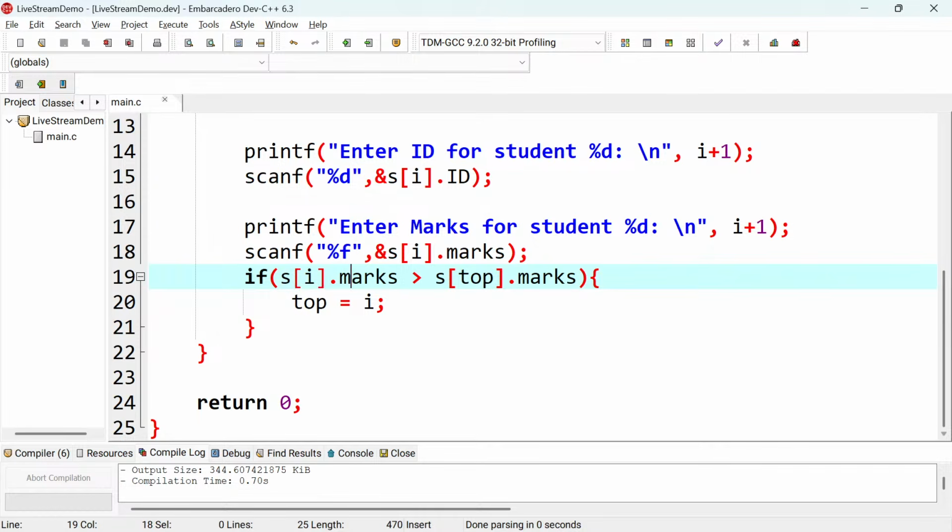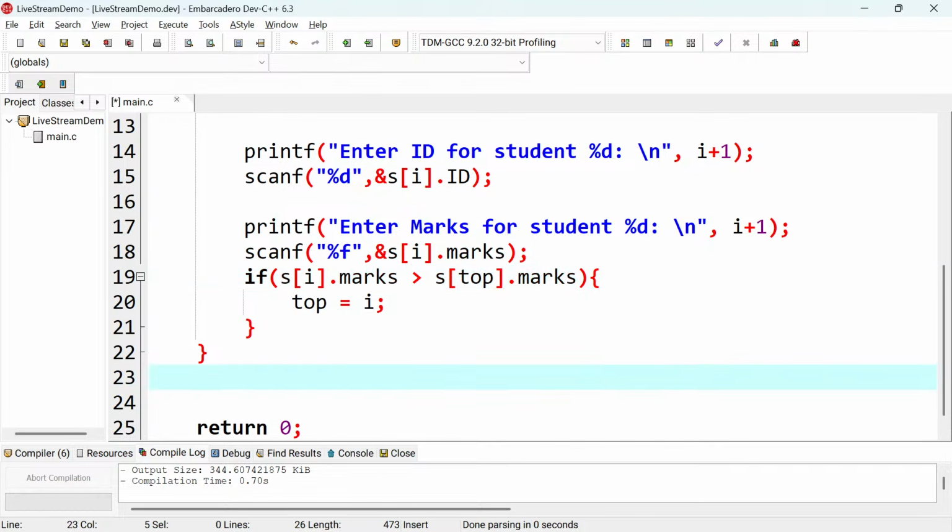If those marks are greater than those at index 0, it means that the current i is the one that has got the higher marks, which is the largest. So we change top to i. On the next iteration we check the current i against the previous top. After that you go out of the for loop and then you report